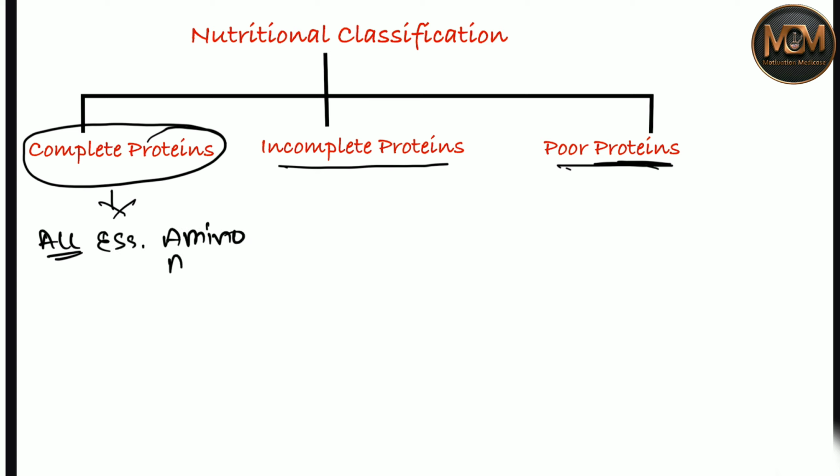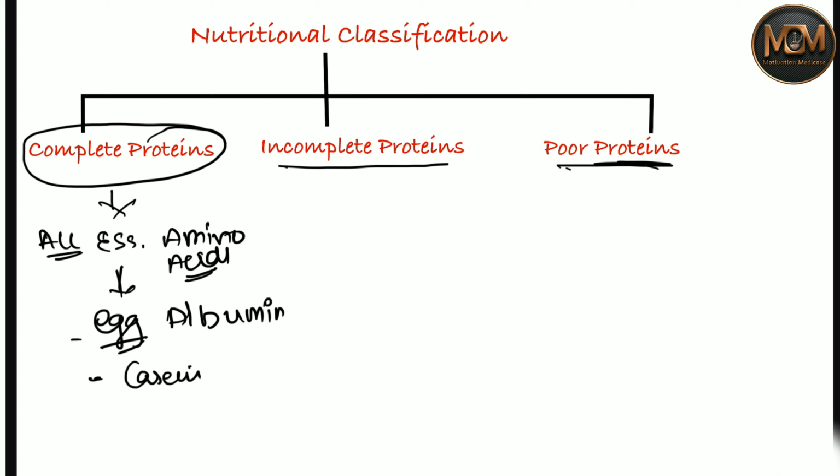All right. In the examples, we have egg albumin. In egg albumin you can see there will be all essential amino acids. And another example we have is casein, which is present in milk. In milk you can see there will be all essential amino acids, and it is said to be a complete protein. All right, now let's talk about the incomplete.